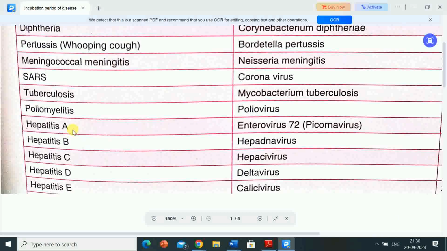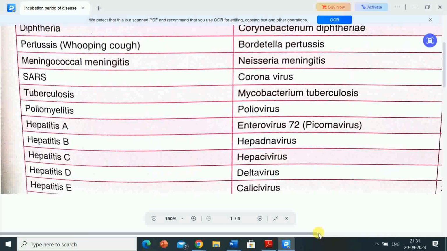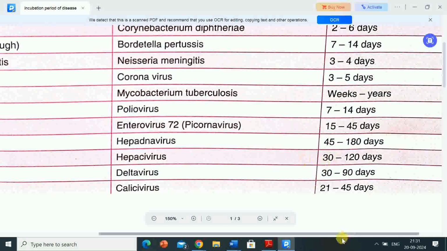Next disease is hepatitis A. Its causative organism is enterovirus 72, a picornavirus, and its incubation period is 15 to 45 days. Next disease is hepatitis B. The causative organism is hepadnavirus, and its incubation period is 45 to 180 days.